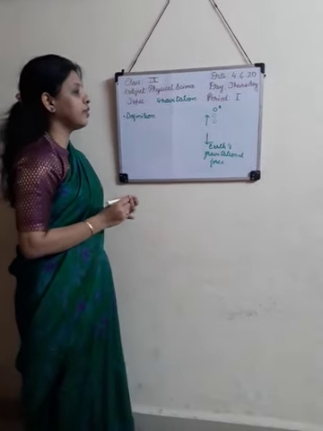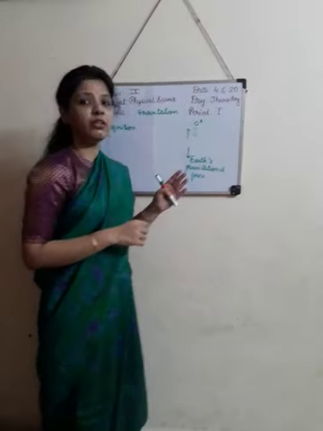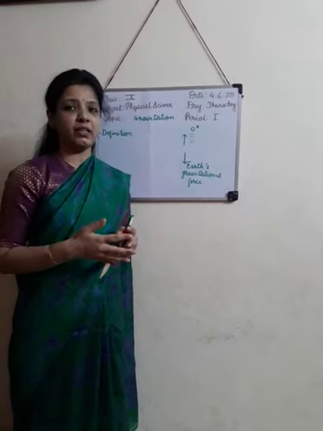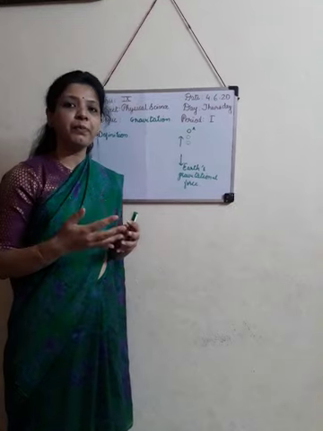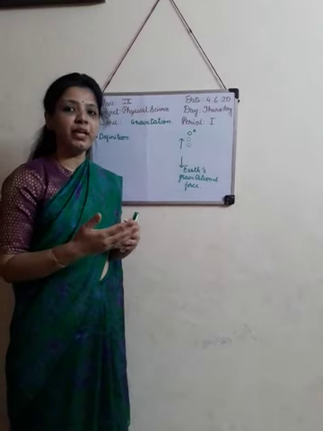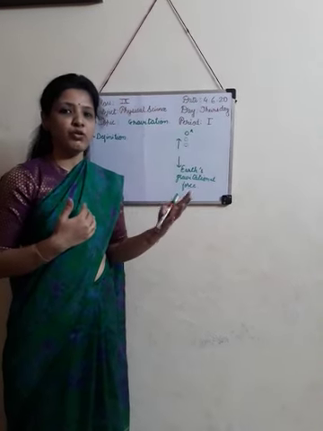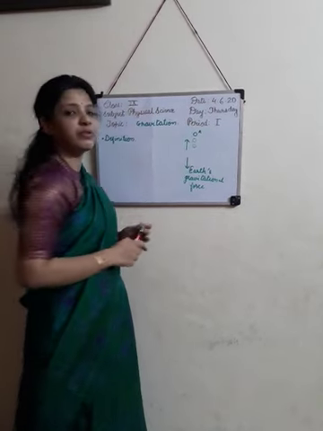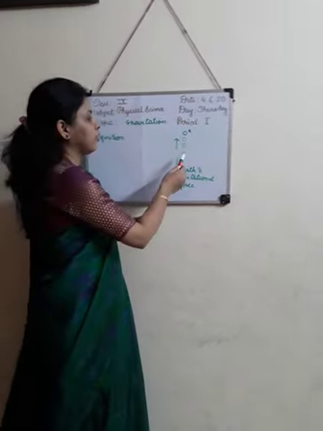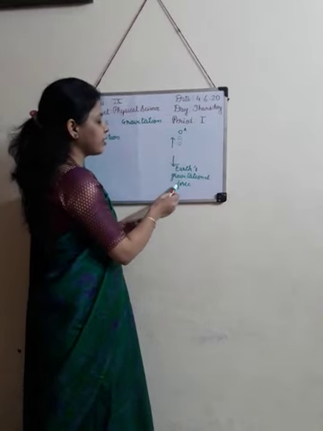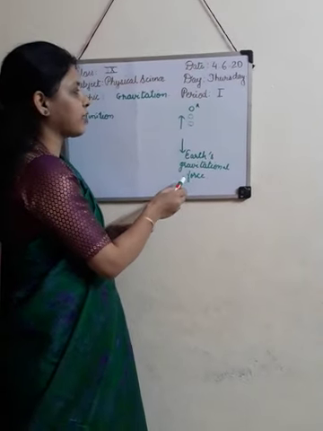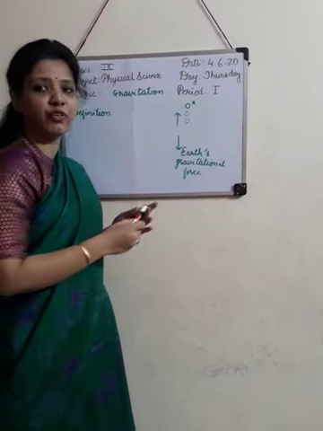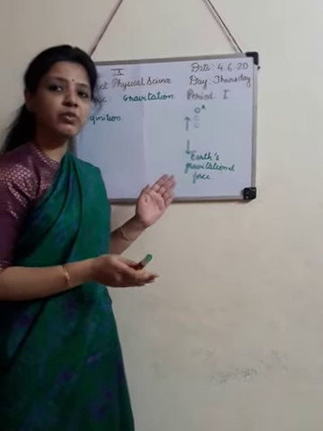Okay, what happened here? It is similar to if you are driving a car and you apply the brake. When you apply the brake, what happens? The application of the brake opposes the motion of the car and it stops. A similar thing happens here. The earth's gravitational pull is in a downward direction, and the motion of the ball is in an upward direction, so they are in opposite directions.